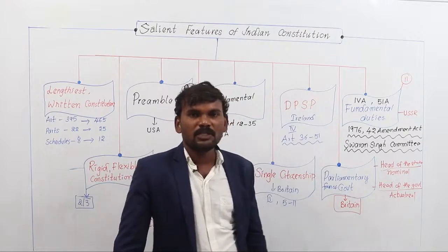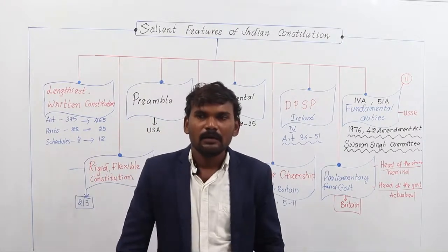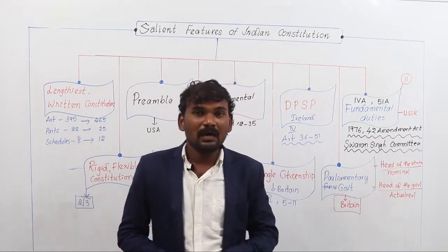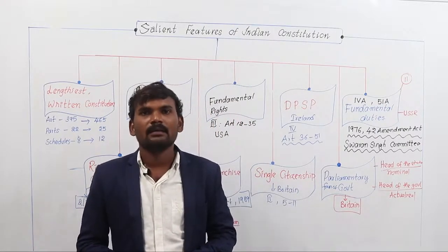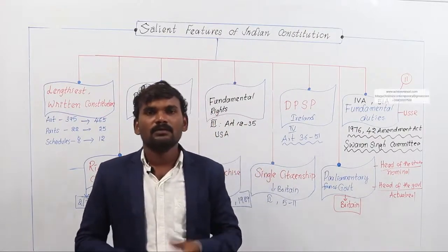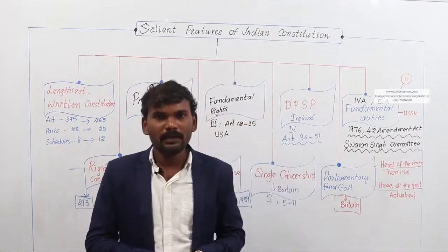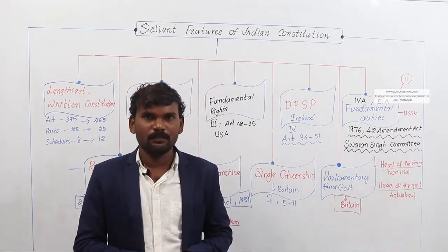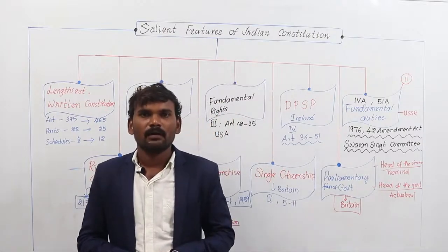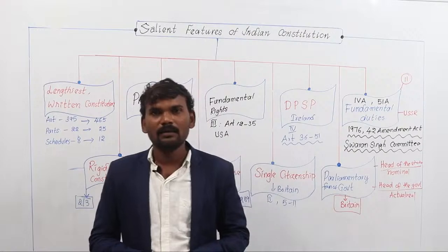In the Directive Principles of State Policy, as per Article 50, the judiciary is completely separated from the executive, because if it is not separated from the executive, it may be corrupted, impacted, and manipulated. If it is separated from the executive, then it can act as an independent body and give such beautiful verdicts. So in India, the judiciary system is independent and unique. The Supreme Court is the highest judicial body in India at the central level.